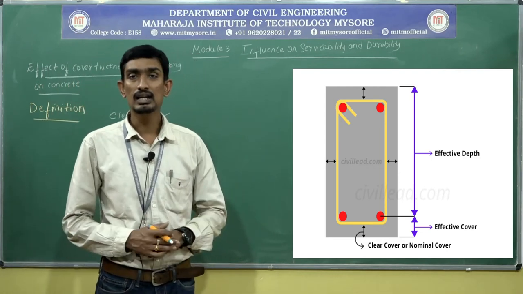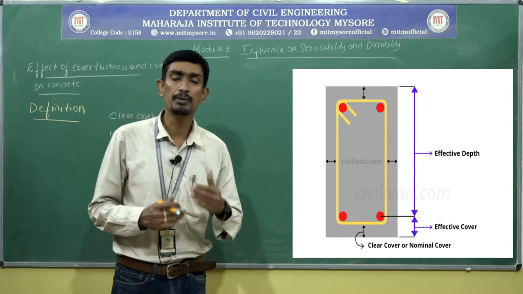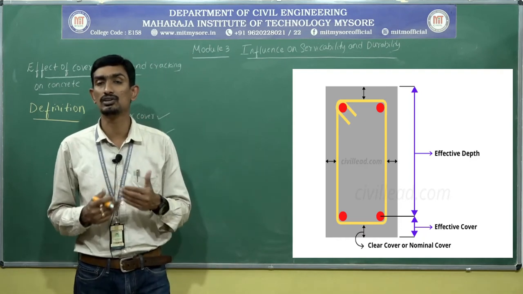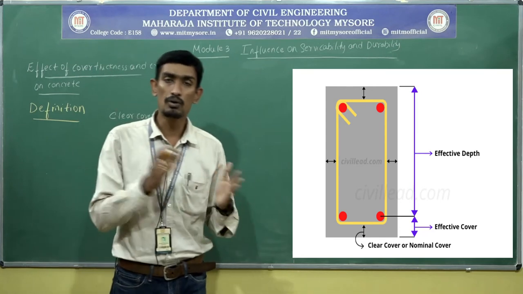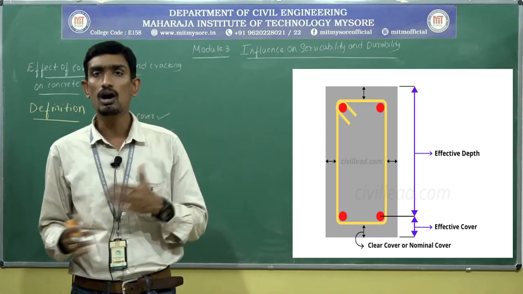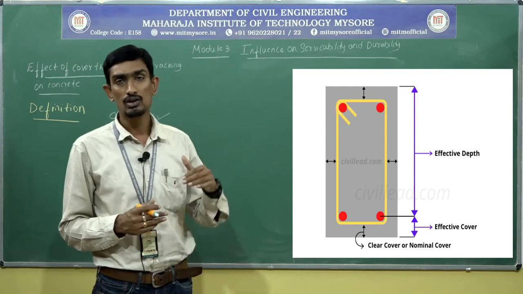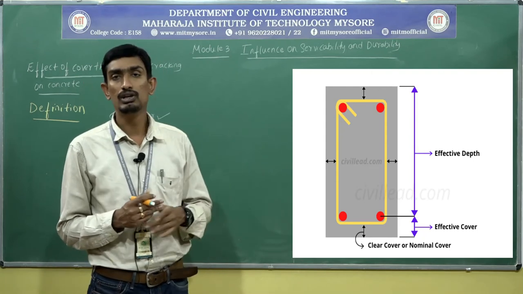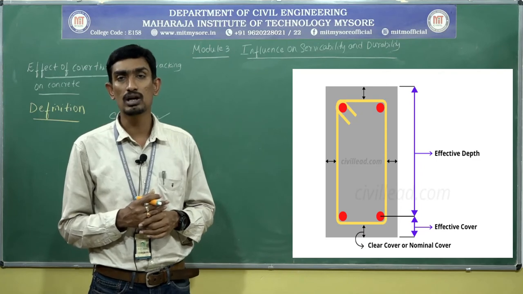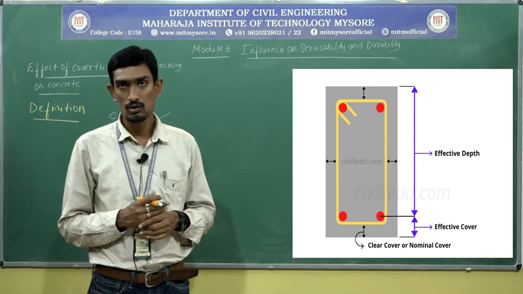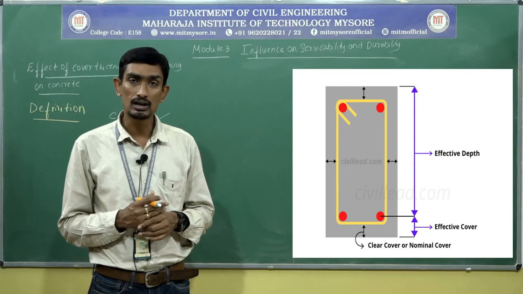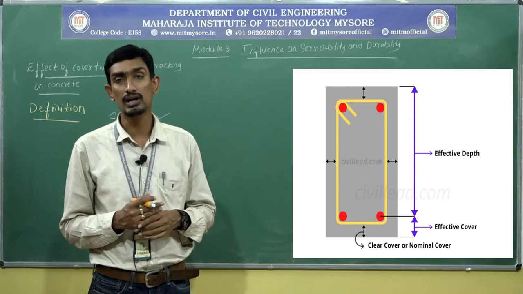In the RC elements course, you people have kept on calculating the effective depth, overall depth, and effective cover. So you know that without knowing the effective cover, you cannot know the overall depth, or in order to calculate the effective depth, you require the effective cover.